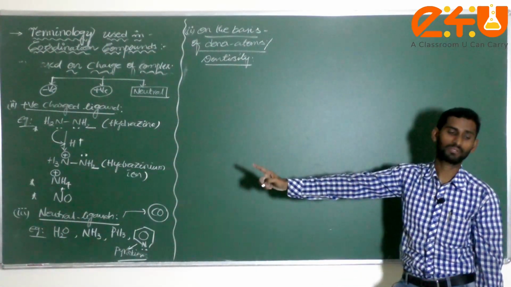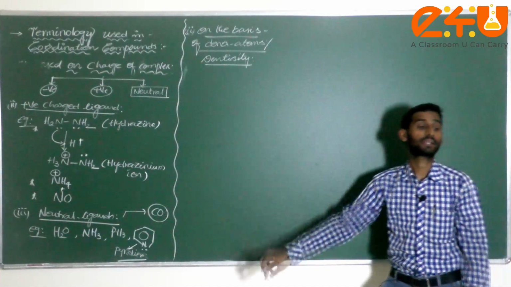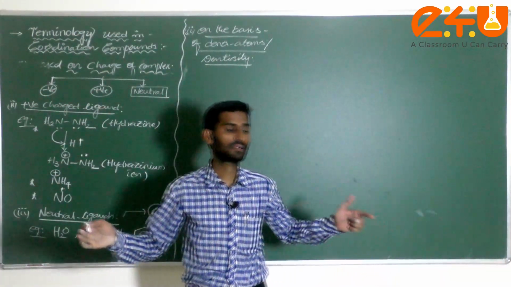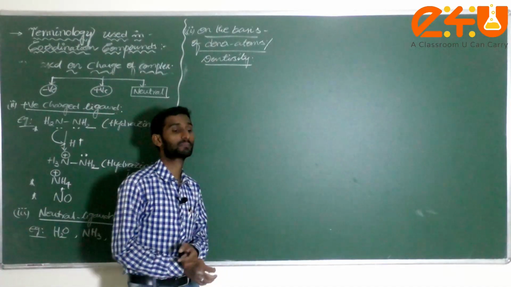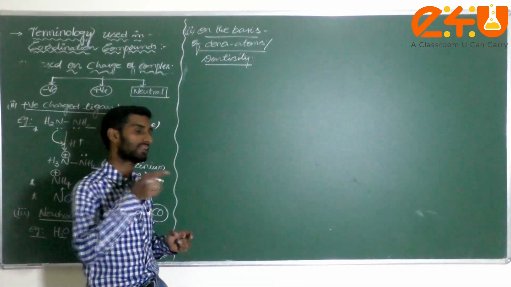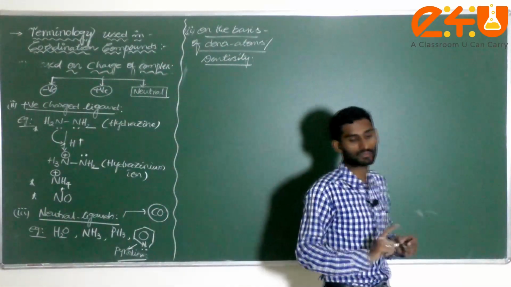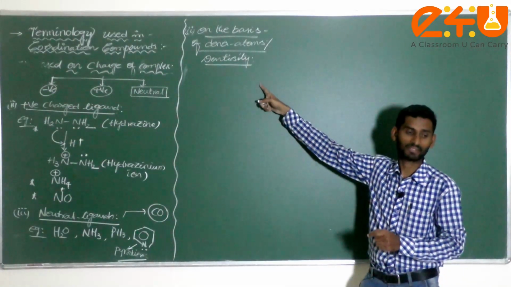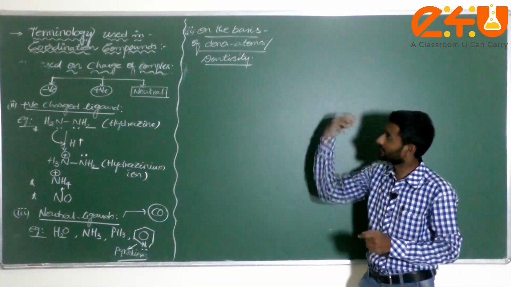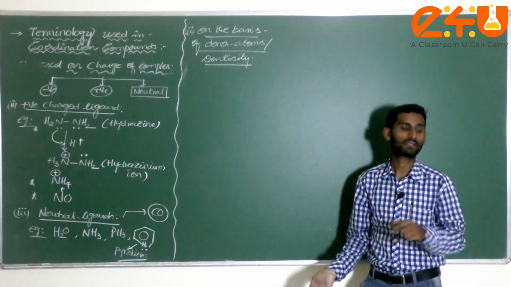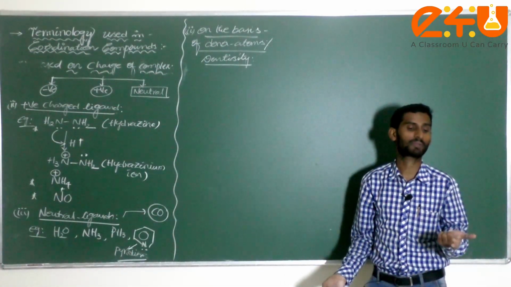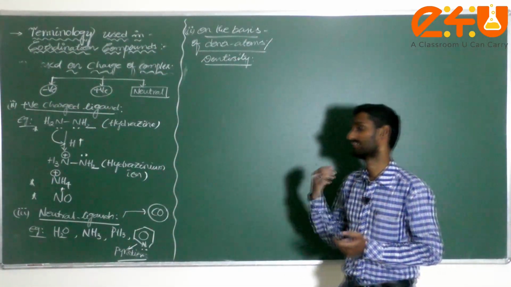Coordination number. What I said first as the definition: the number of ligands which are directly bonded to the central metal atom is called the coordination number. But according to that definition, why is it wrong? Now you will understand here. Generally, the coordination number is the number of donating atoms to the CMA.